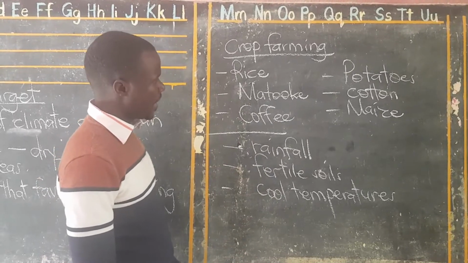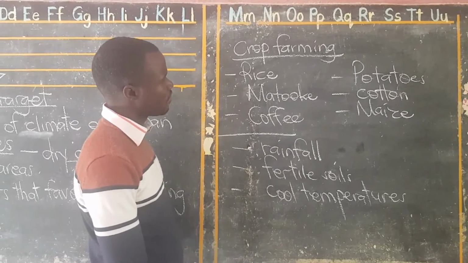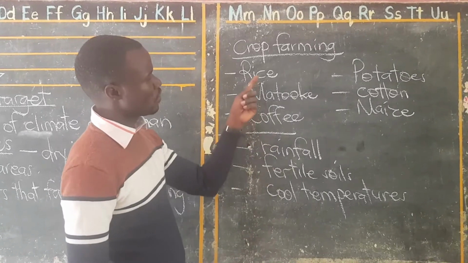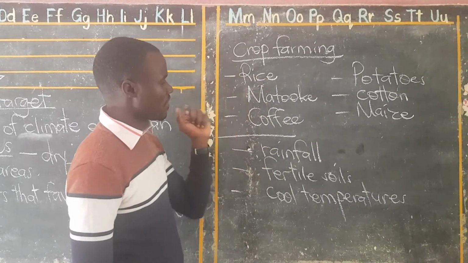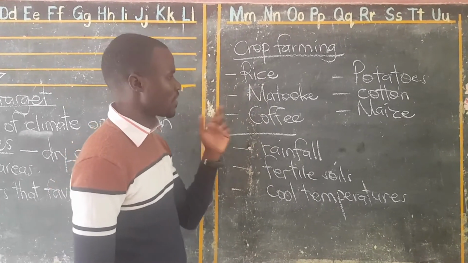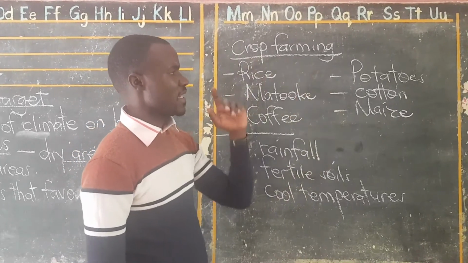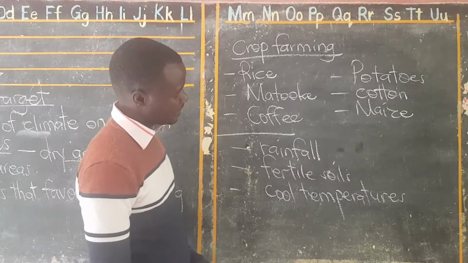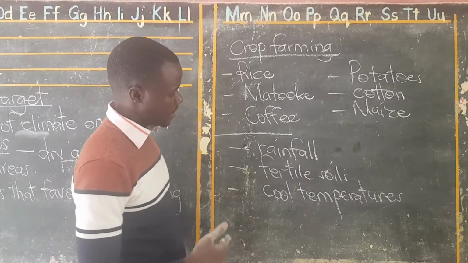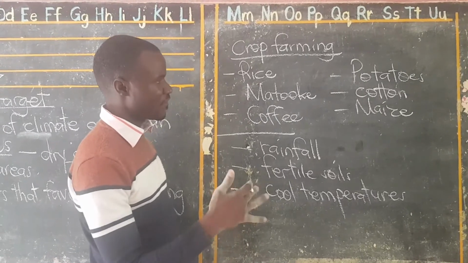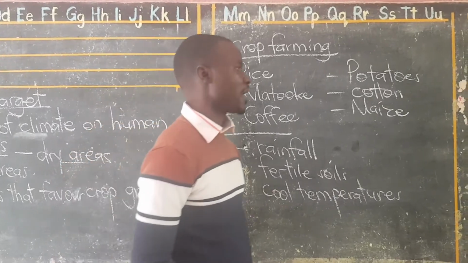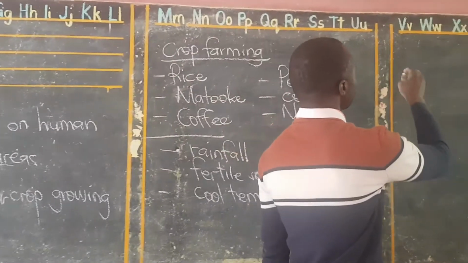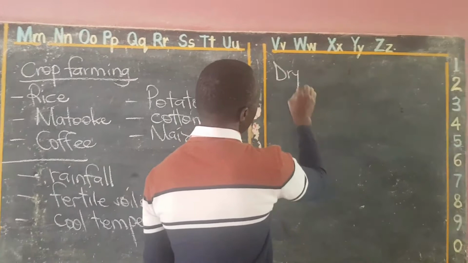Here we have put some districts in that booklet which are known for growing rice, matoke, coffee, and maize. And even when you look at our map in that book, you will see that these crops are from different regions of Uganda. Thank you. I want us to also look at the dry areas.